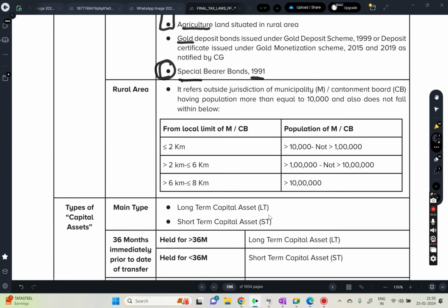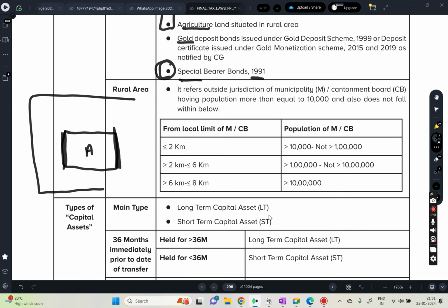We mentioned here that rural agriculture land is not a capital asset. Now we should know what will be considered rural agriculture land. For any city, there will be a municipality. Say this is one particular city, and these are the borders of that municipality.